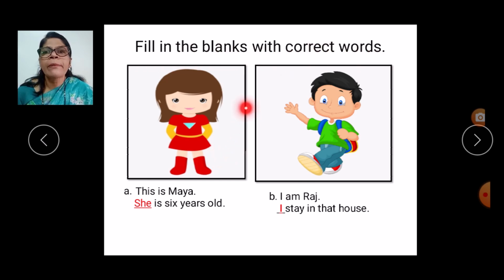Now this is Maya. You can see this girl's name is Maya. So in the place of Maya, we write she. We don't write Maya here. So in the place of naming words, we use she there. This is Maya. She is 6 years old. This boy is here. He's saying, I am Raj. I stay in that house.